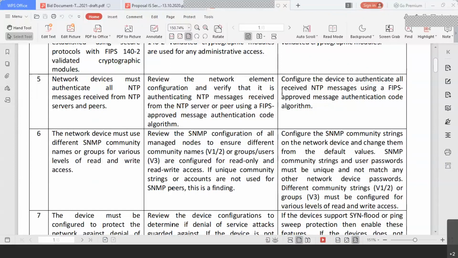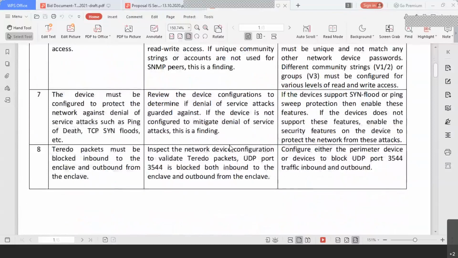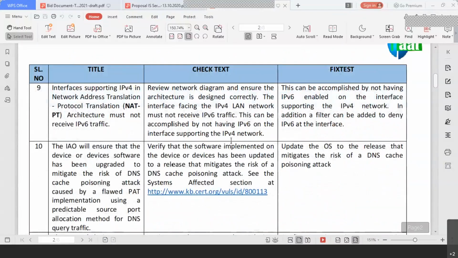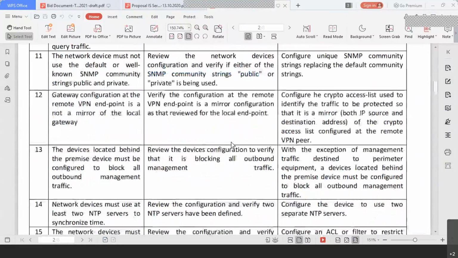Okay. So next is SNMP version 2 is not needed. Suppose there is a firewall. Nowadays, because of the pandemic, most of the members are working from home, so there is always a probability that you are connected through the firewall.